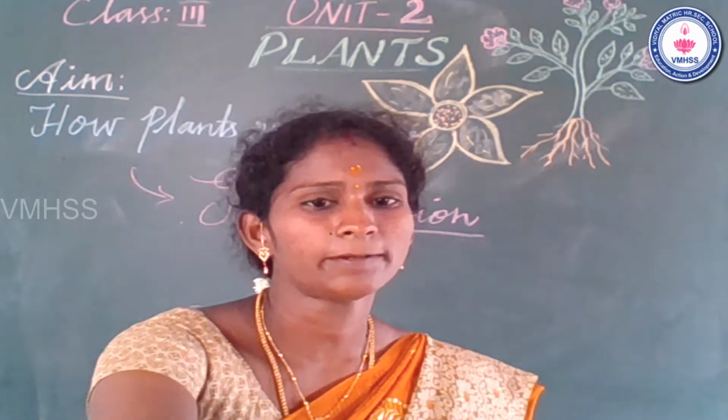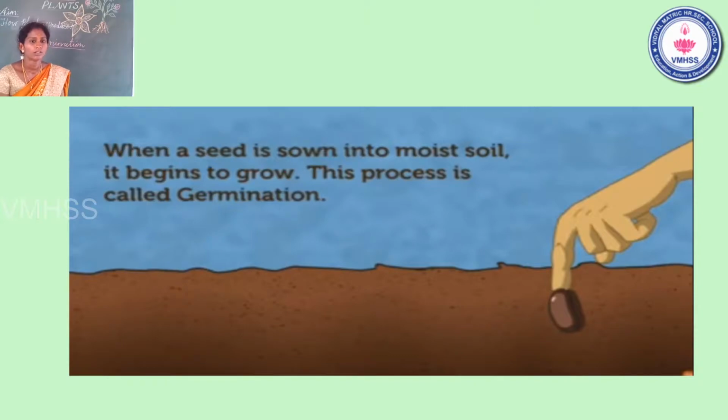So let me see what is germination. See the slide. When a seed is sown into moist soil, it begins to grow. Which soil? Moistened soil. When a seed is sown into moist soil, it begins to grow. This process is called germination.